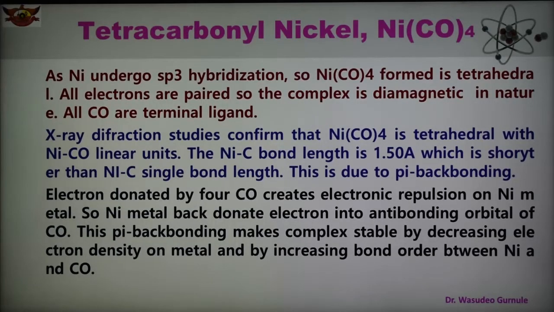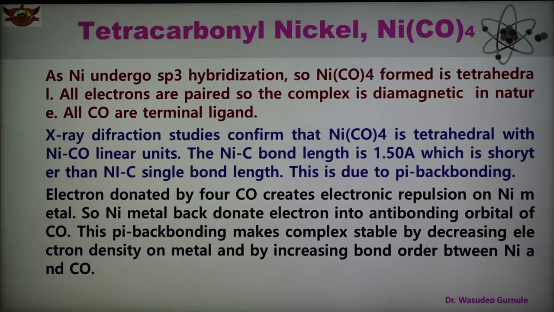In this case the nickel-carbon bond length in the metal carbonyl is 1.50 angstrom, which is shown in the diagram, and is shorter than a nickel-carbon single bond. This is due to pi back bonding. The electrons donated by the 4 carbonyls create electronic repulsion on the nickel metal, and therefore nickel back donates electrons into the antibonding orbital of carbon monoxide.